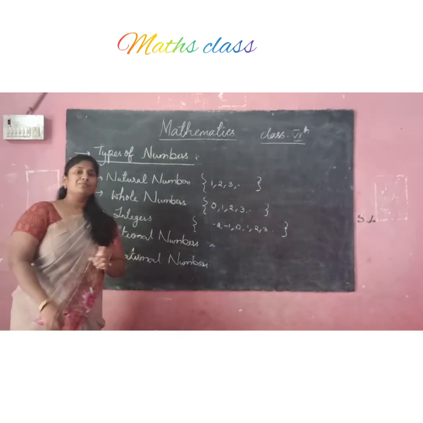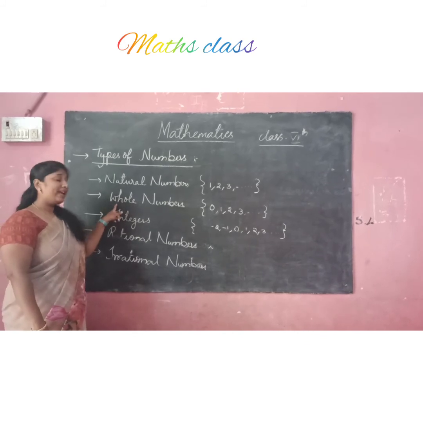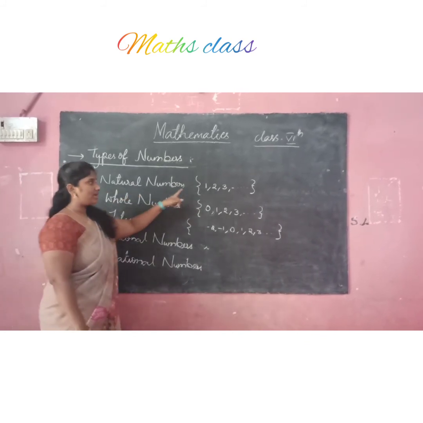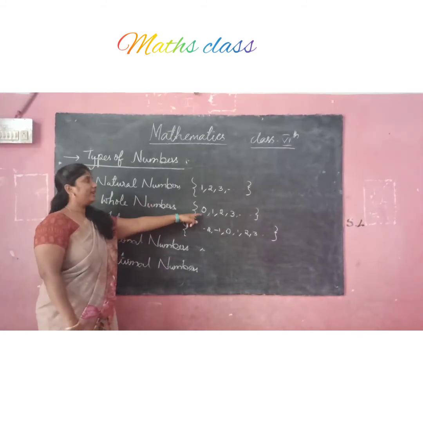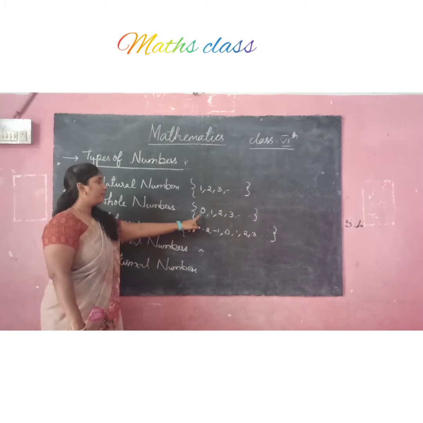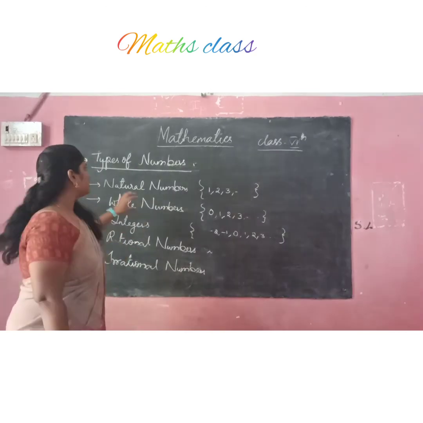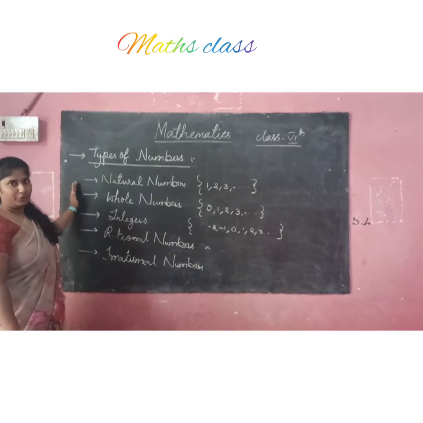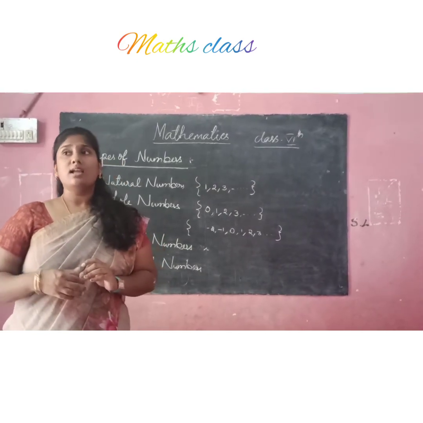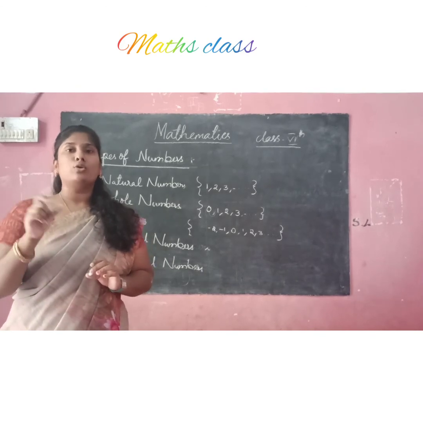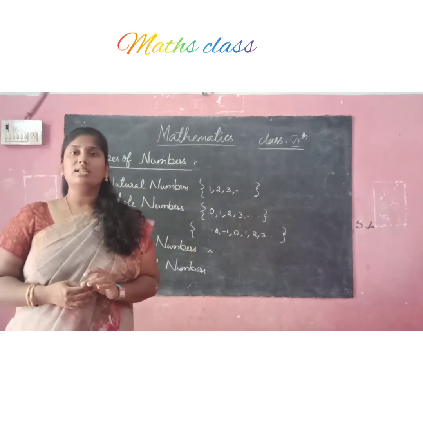Okay, so from this we can see natural numbers and whole numbers are different. Natural numbers go from 1 to infinity, and whole numbers include 0 also. In natural numbers 0 is not there, but whole numbers include 0 also. Okay children, these are the types of numbers into which we classify, and for every number we will go through the next classes. When you go to high school, you can understand the detailed concept of each number. Up to now, this classification is enough for you in this standard. Okay?